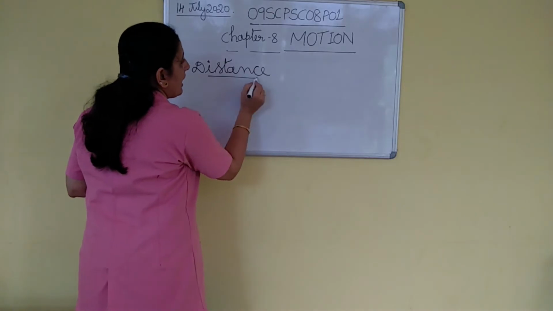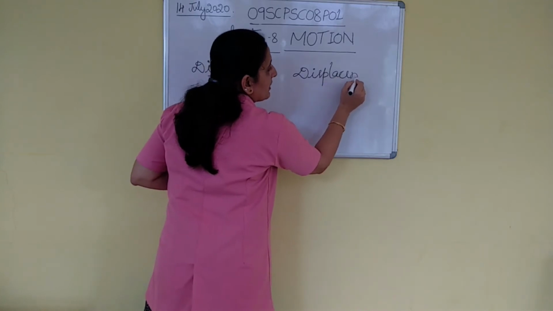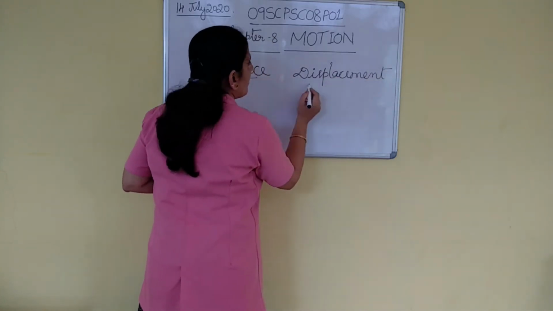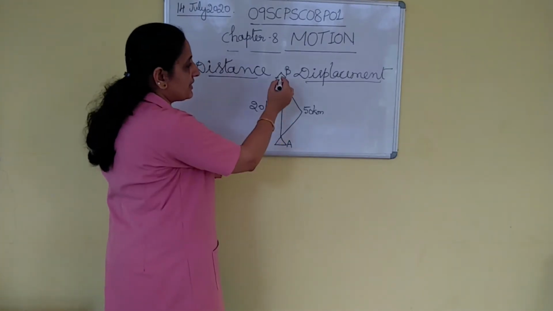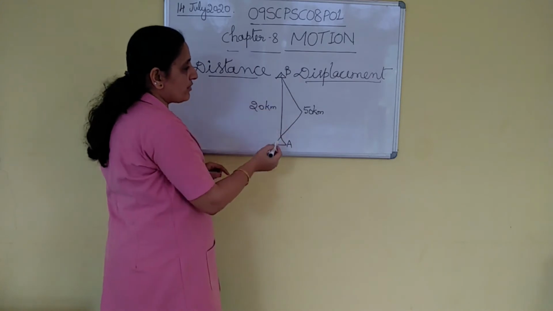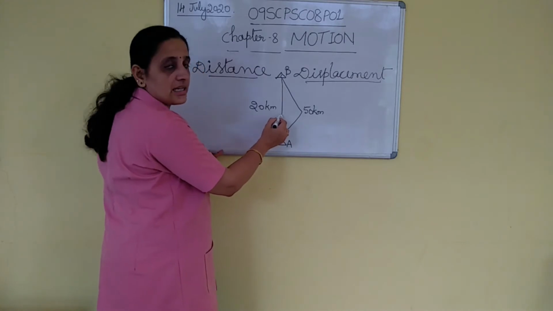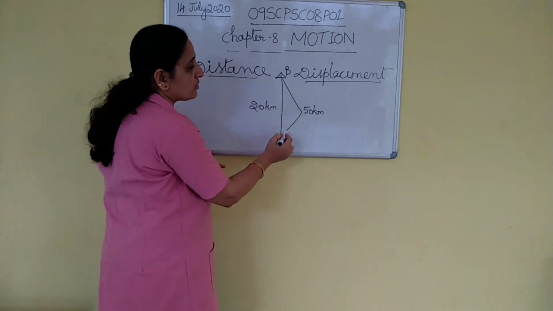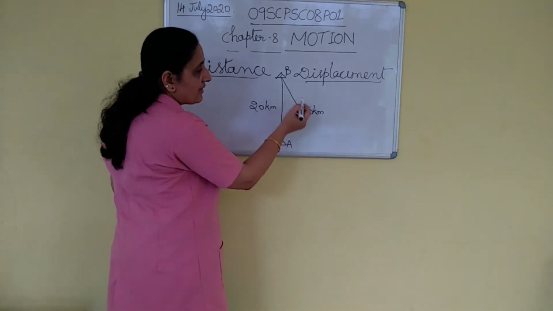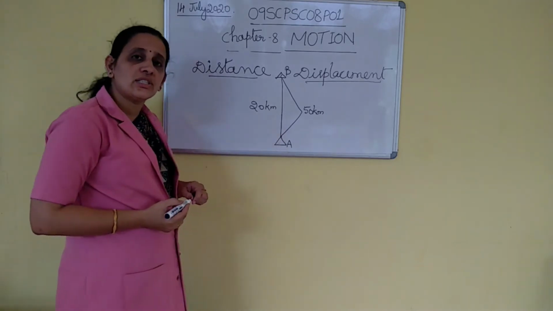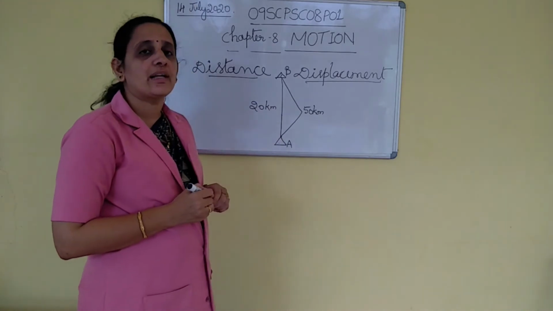Distance and displacement. Important. What is distance and what is displacement? Suppose your house is here and your friend's house is here, 20 kilometers away from your home. When you go to your friend's home, there is some disturbance on this road and you took a deviation and traveled 50 kilometers. So, this length of actual path covered is 50 kilometers. That is the distance. So, distance is the length of actual path covered by an object.